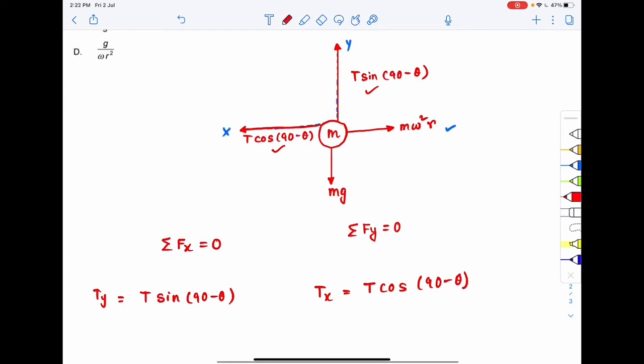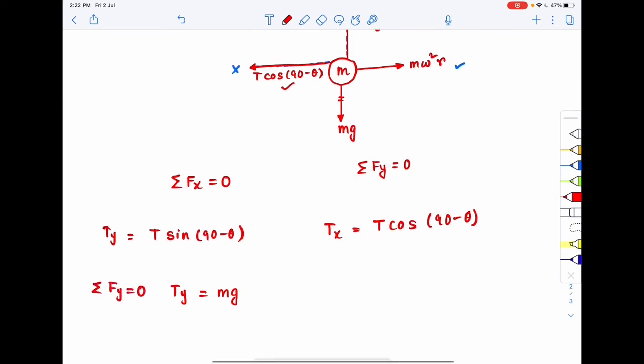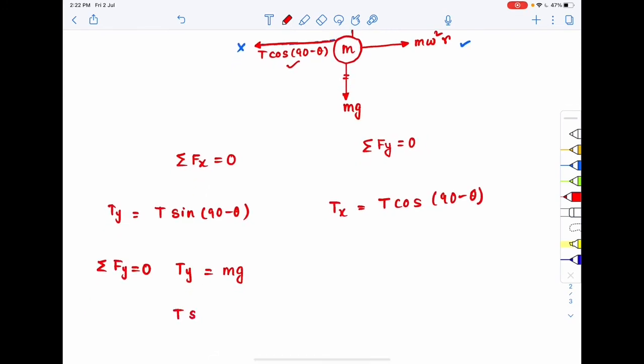So over here the component of T along the y axis, that is T sine 90 minus theta, should balance out mg. The component of T along the y axis should be equal to mg, so the net force along the y axis is 0. So T sine 90 minus theta should be equal to mg.